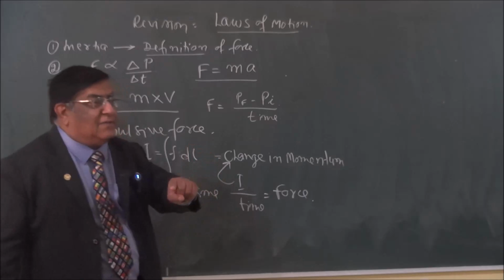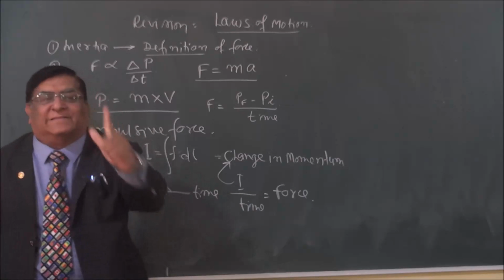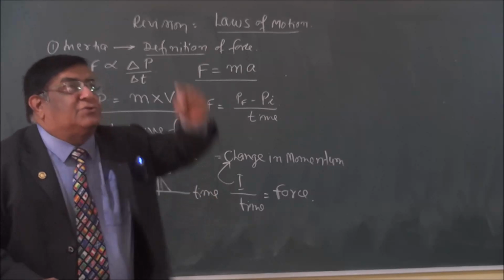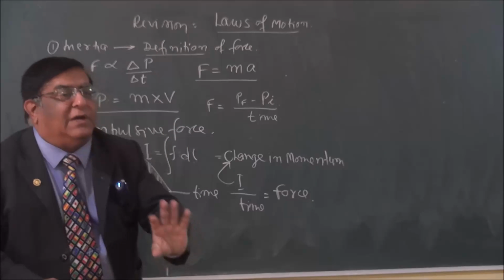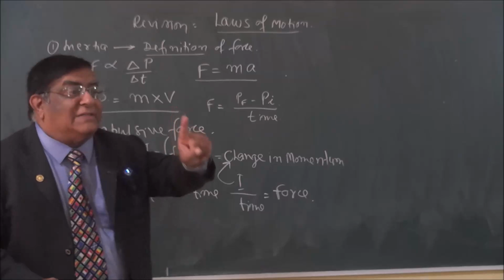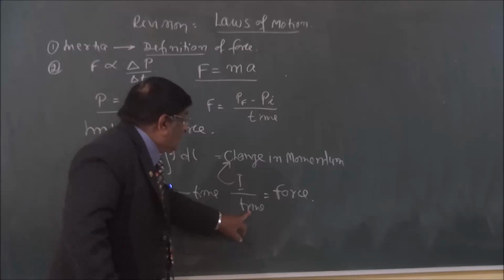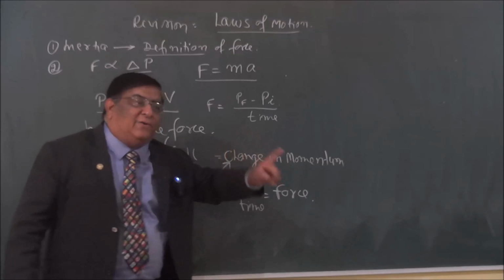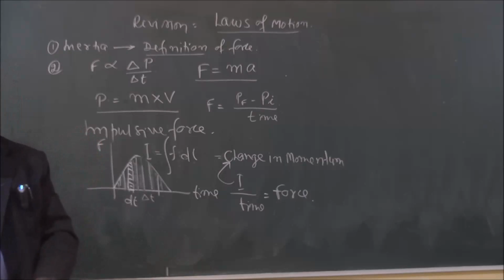When we strike the floor, the time for change of velocity is 0.1 second. When we go through water, we strike the top surface of the water, enter the water and go down. It takes 2 seconds. 0.1 second to 2 seconds, 20 times. If time increases 20 times, what will happen to force? It decreases by 20 times. Right? And you save your body.